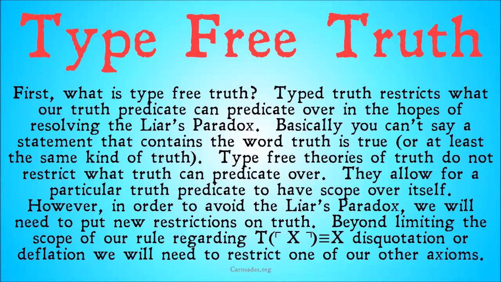Type-free theories of truth do not restrict what truth can predicate over. They allow for a particular truth predicate to have scope over itself. However, in order to avoid the liar's paradox, we will need to put new restrictions on truth. Beyond limiting the scope of our rule regarding T, in quotes, X, is materially equivalent to X, disquotation or deflation, we will need to restrict one of our other axioms. All right? So we'll limit our complete disquotation rule, and we'll limit one of our other axioms.